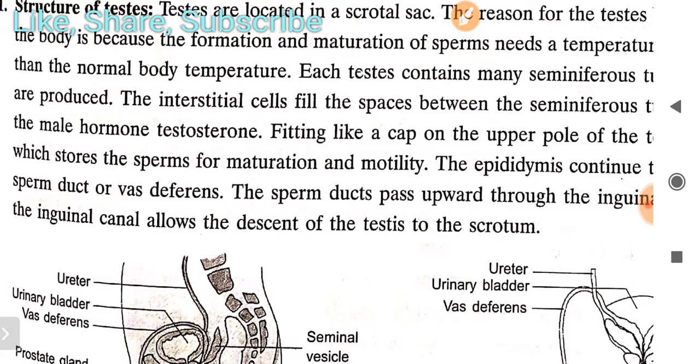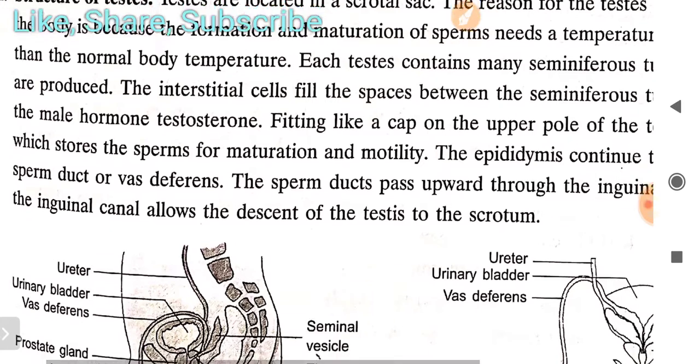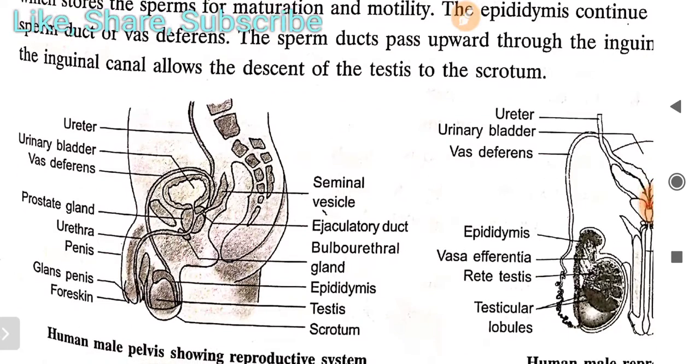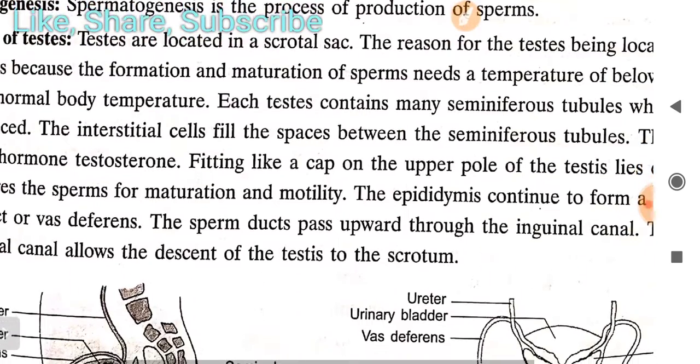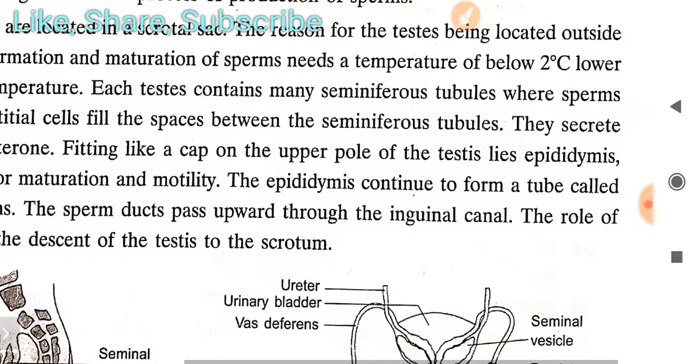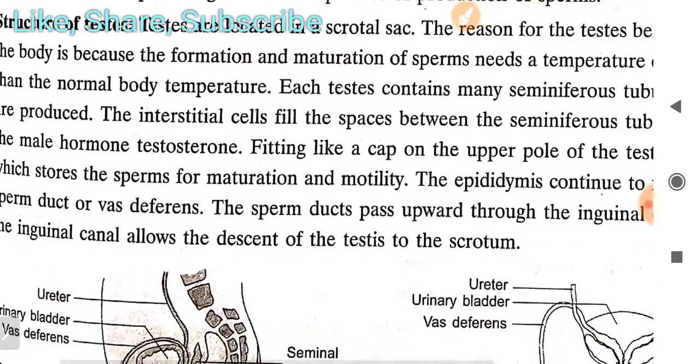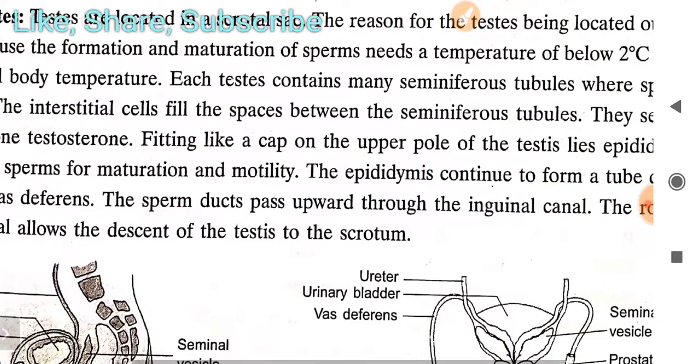Now we move to the interstitial cells. All these things are given in your diagram also, so go through the diagrams. The interstitial cells fill the spaces between the seminiferous tubules.